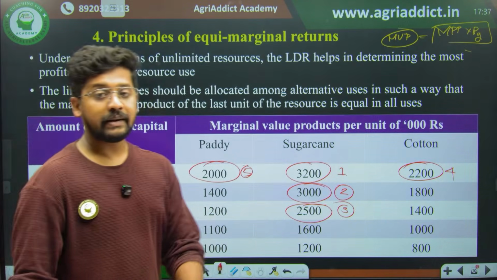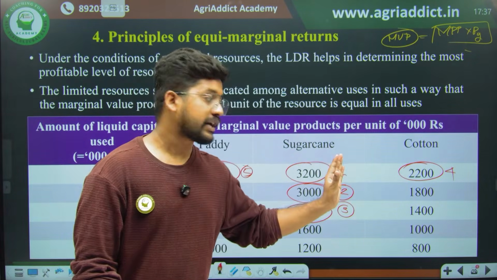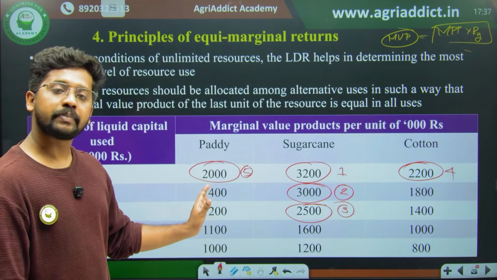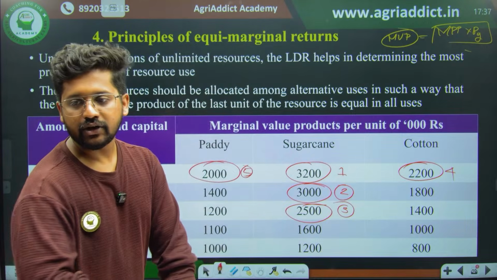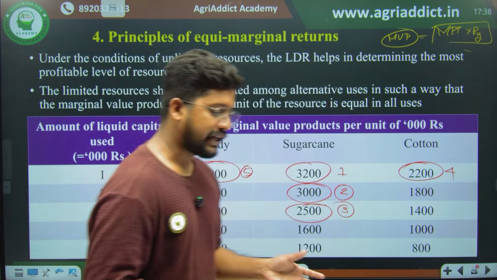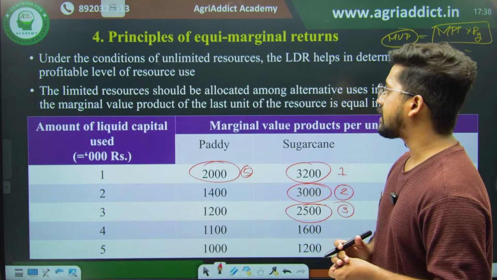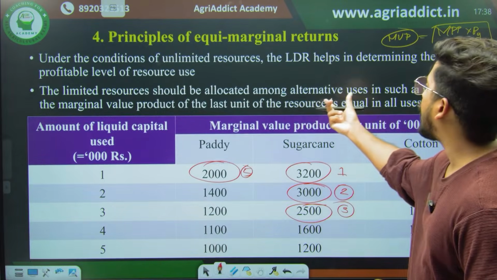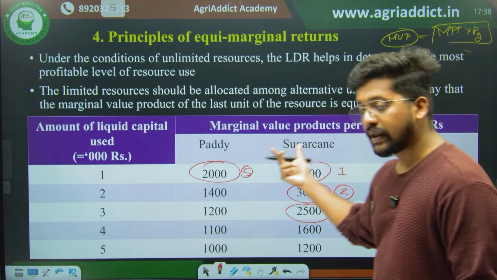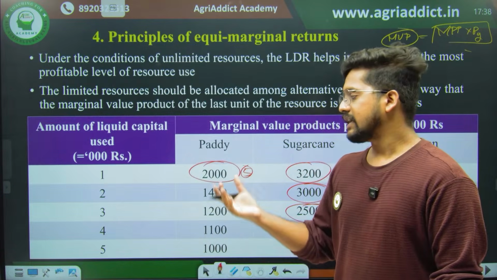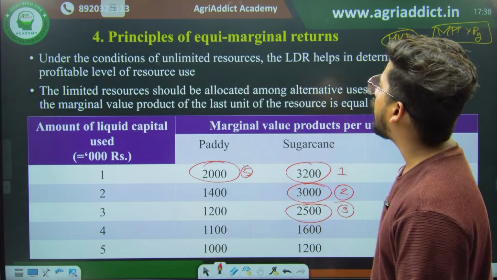So therefore, among the limited resources of 5000 rupees, 3000 rupees I will be allocating to sugarcane, 1000 rupees I will be allocating to paddy, and 1000 rupees I will be allocating to cotton. Yes, exactly. Thank you for the responses. So this is how, for the limited cases of resources, we will use the principle of equimarginal returns. The limited resources shall be allocated among alternative uses in such a way that the marginal value product of the last unit of the resources is equal in all uses. Theoretically we will be saying that, but if it is not practically possible, we will be choosing the best next alternative. Okay, this is the principle of equimarginal returns.